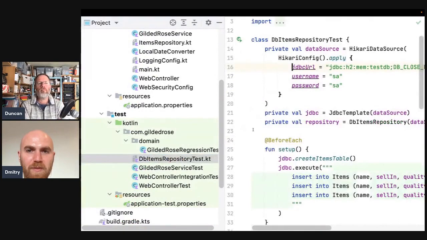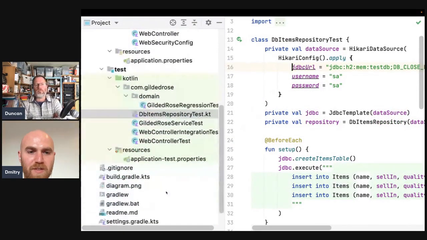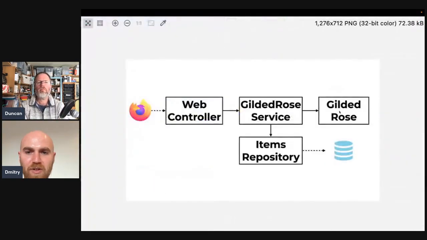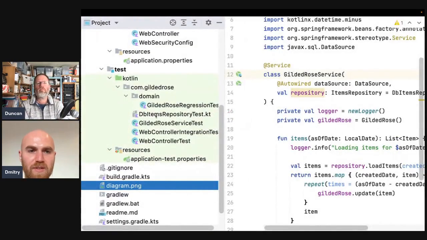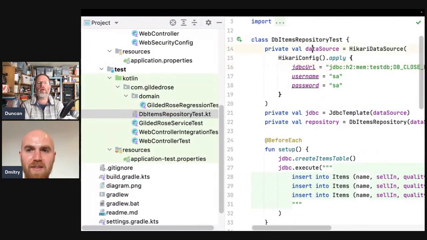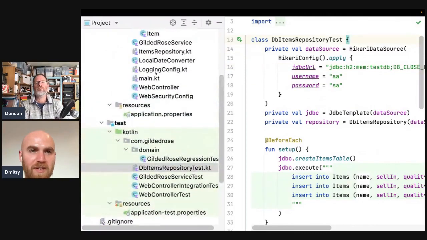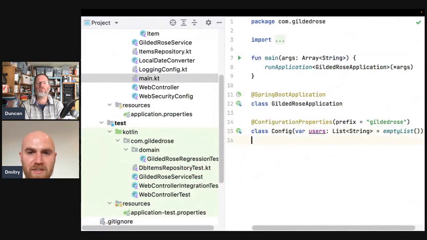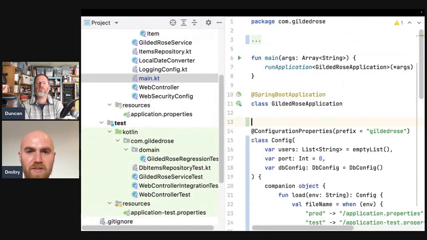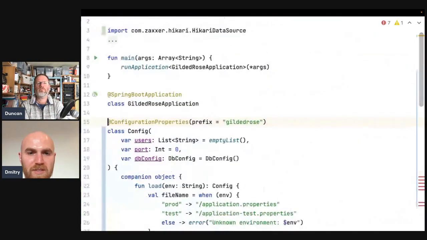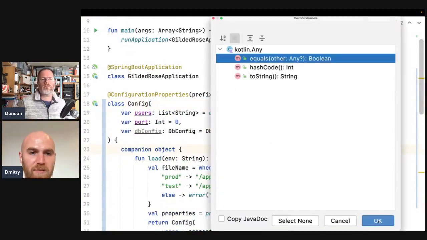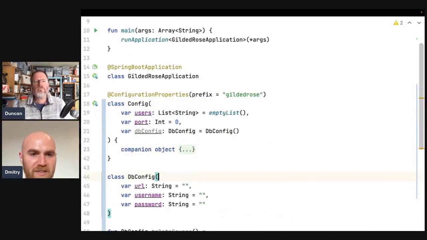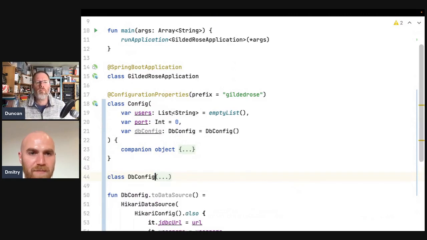Yeah, let's try a quick step before that. If you remember where we stopped, we actually moved Gilded Rose and the items repository completely out of Spring, but we still had this to do in the DB items test. Maybe I have some code which I stashed, which should do this. Basically, Spring was loading the config object from its properties file. This is a bit of code which does it for us. So now we can.